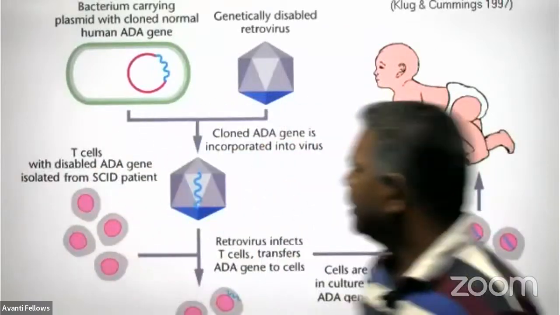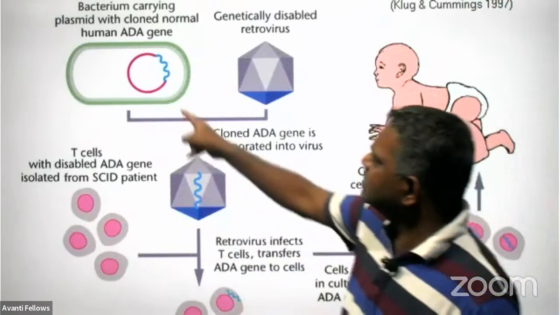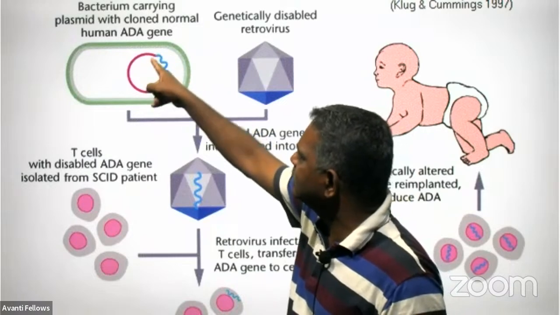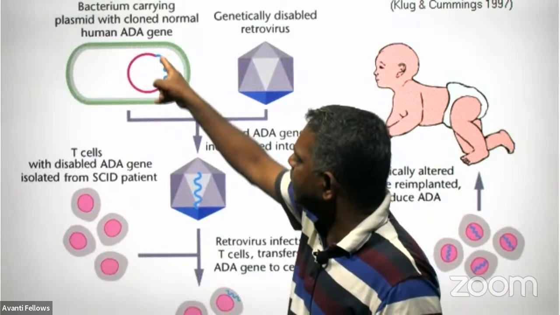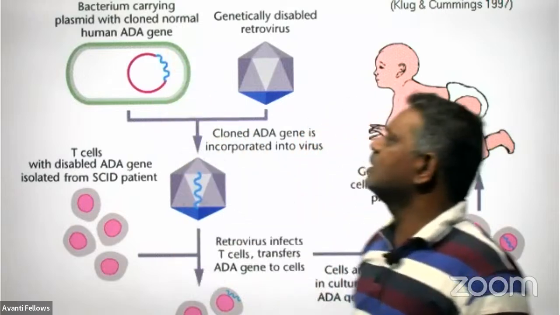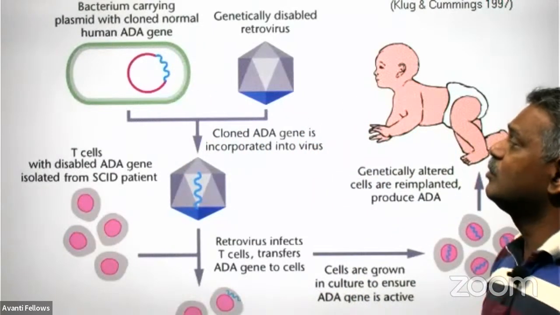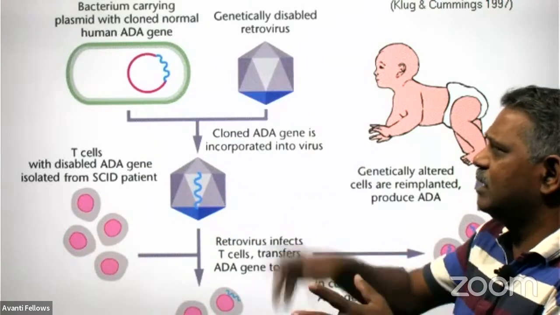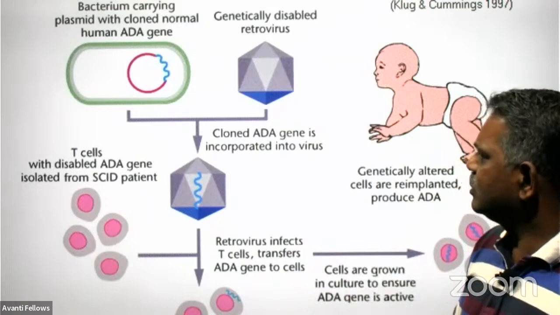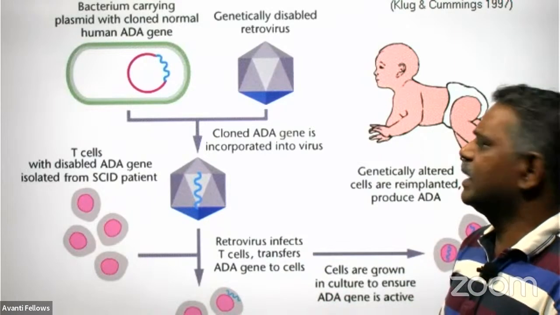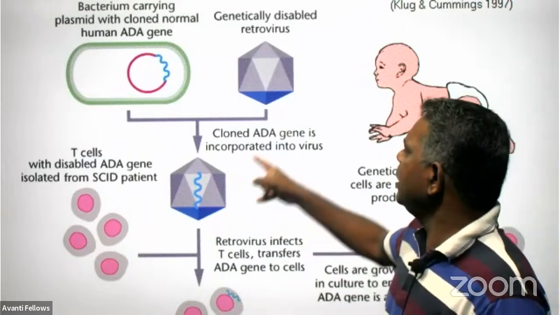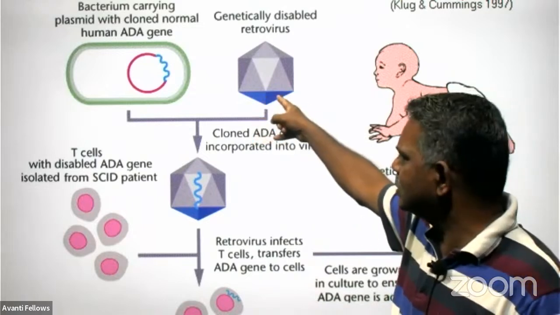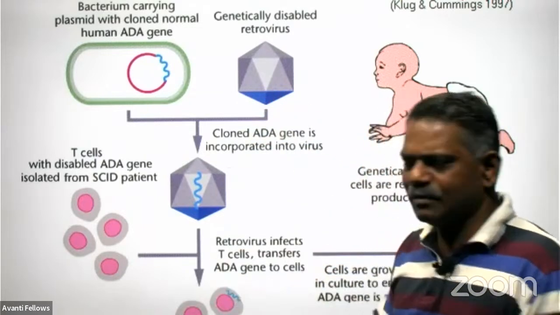Right. Then see the diagram. This bacteria is carrying the plasmid with the cloned normal human ADA gene. This is the cloned ADA gene present in the functional T lymphocyte that we have to insert into the bacteria. In the bacteria, it can be multiplied. And such DNA, after multiplication, can be incorporated into the virus, because the virus is the actual vector here to transfer the DNA into the human cell.